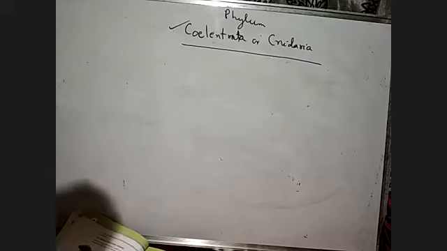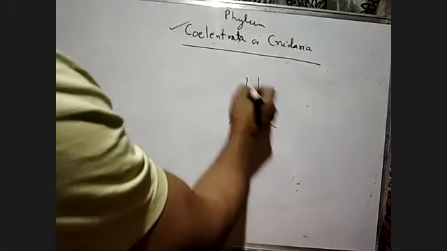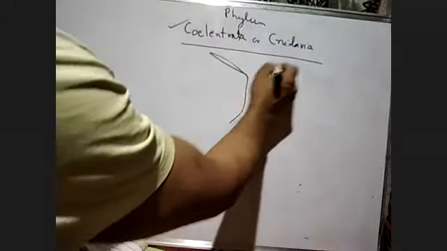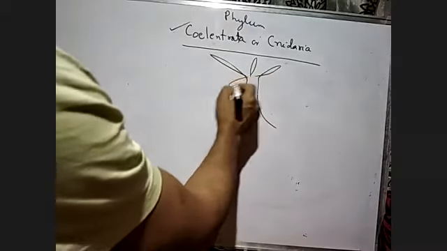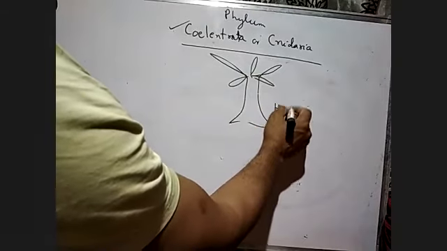The body of the Hydra will be like this. These are the tentacles, and this is called the Hydra.